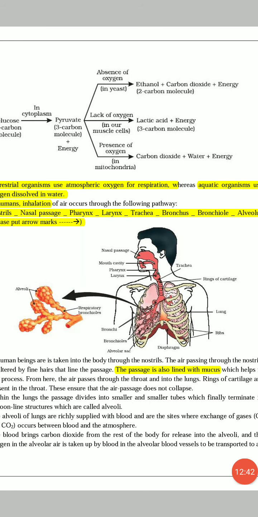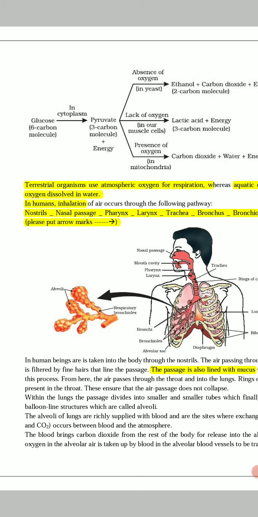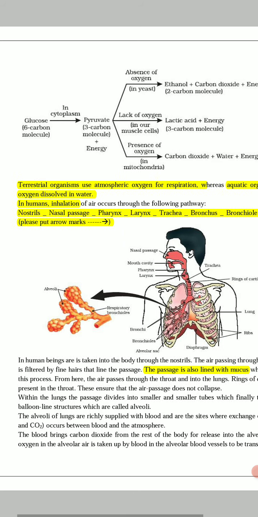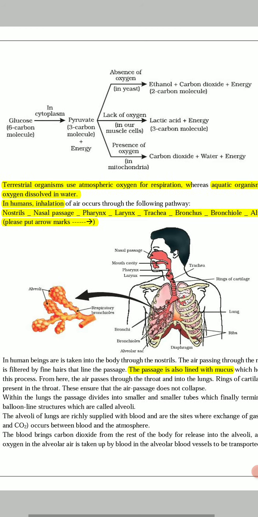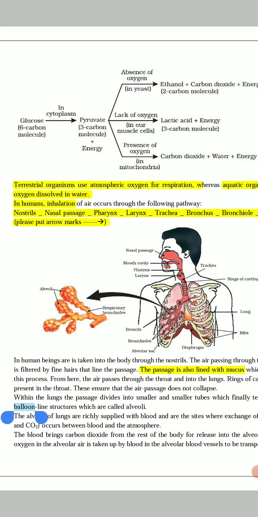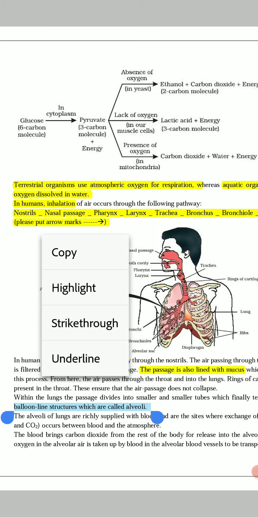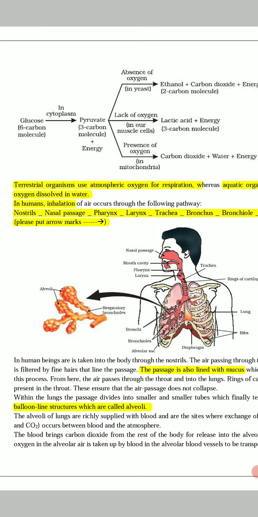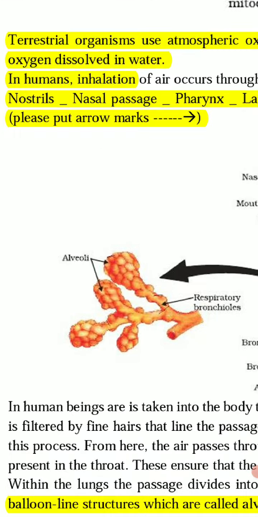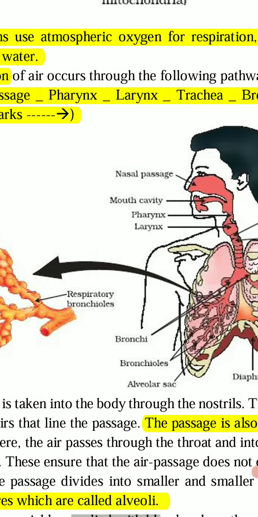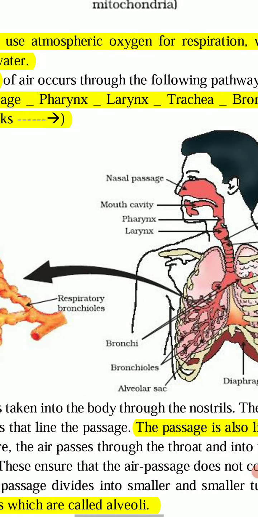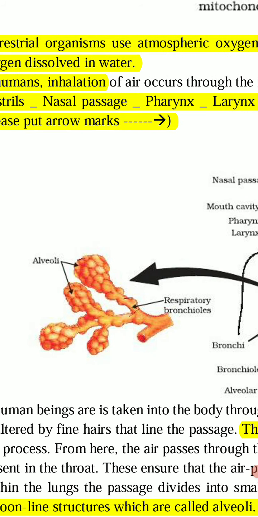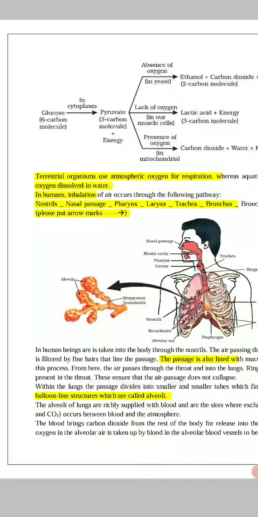Okay. Next, within the lungs, the passage divides into smaller and smaller numerous tubes, which finally terminate in balloon-like structures called the alveoli. Just look at the structure. These orange colored structures are the alveoli. There are numerous knob-like structures present in the lungs area.